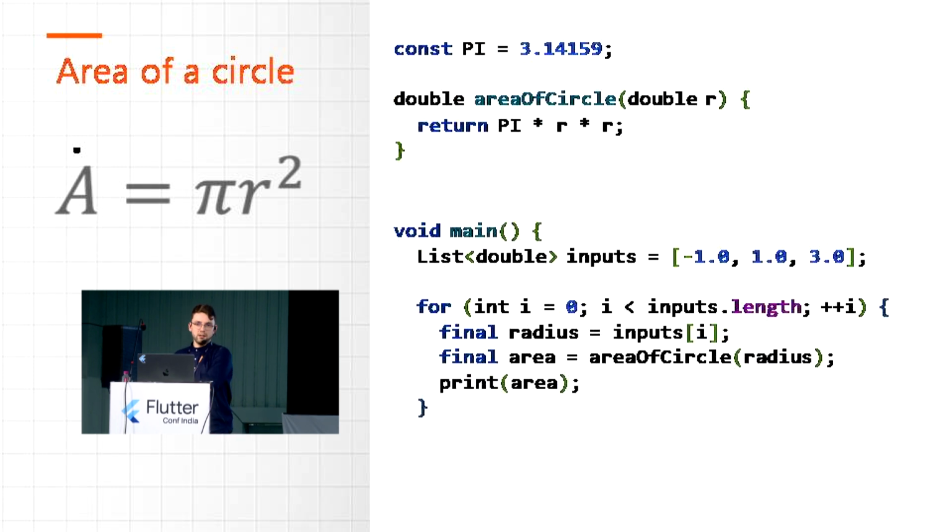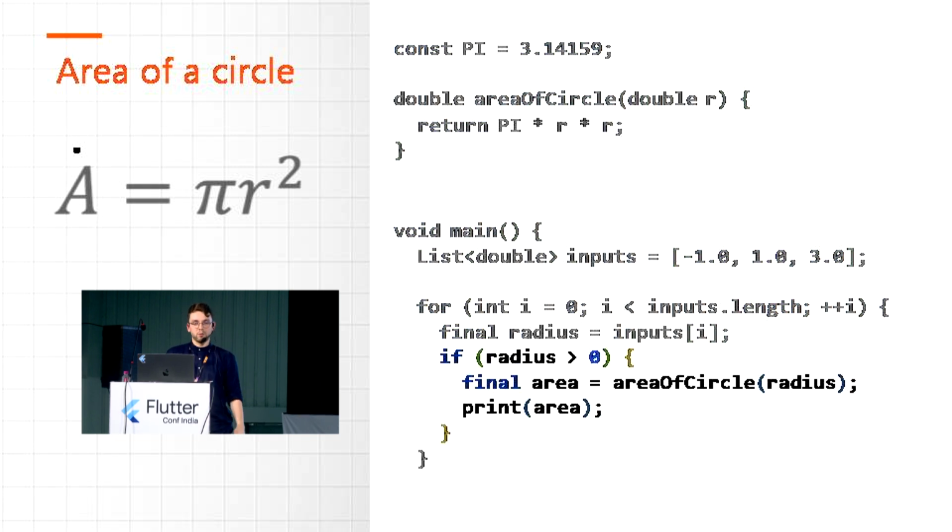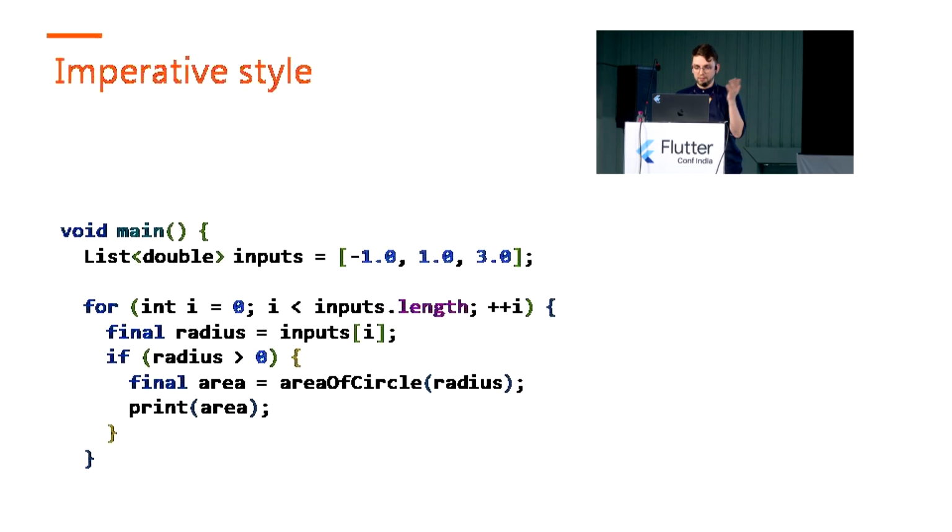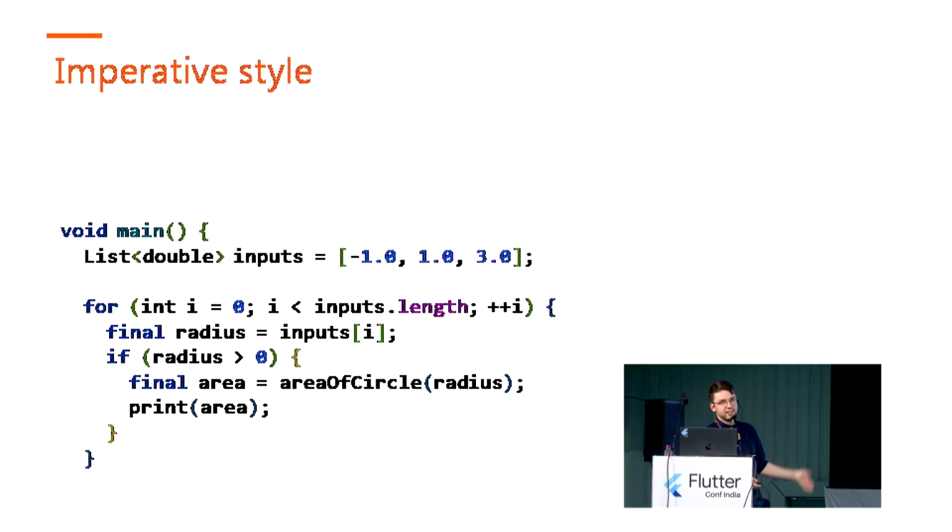But let's put this type of error handling aside. We will take a look at it later in the second part of the presentation. Let's take another approach to solve the same issue. As I mentioned, we have a list of inputs and a for loop. We are iterating in the for loop, reading a radius value from the input list. Then we are calculating the area of the circle and printing it to the console. If we want to add our null check, we just need to add it to that place.